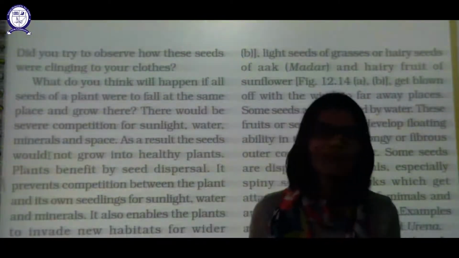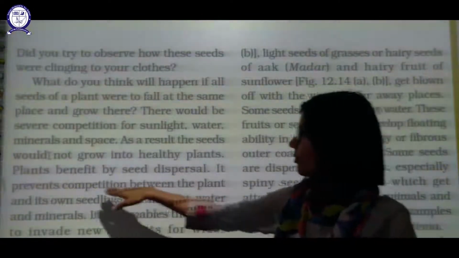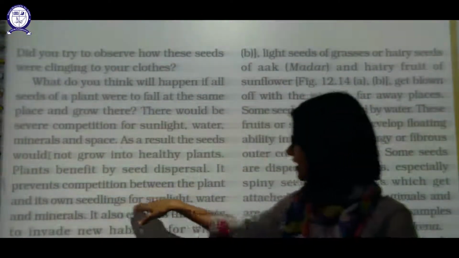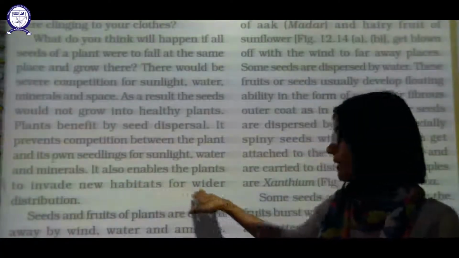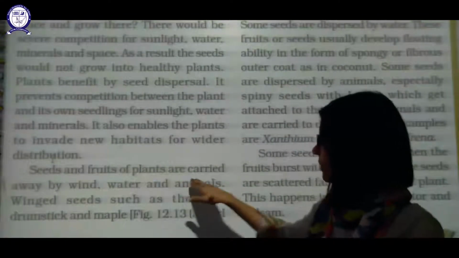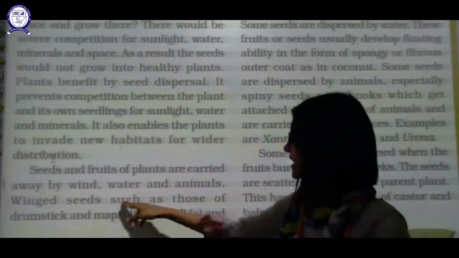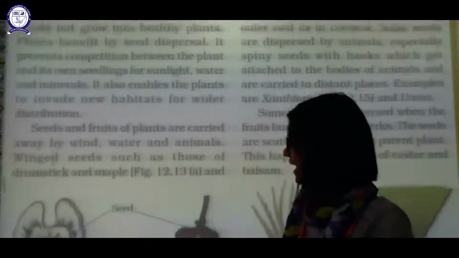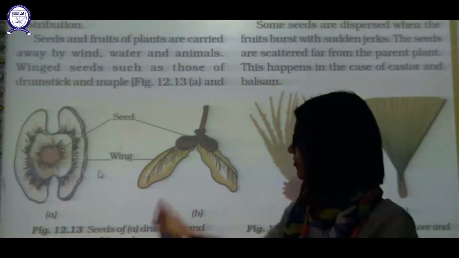Now they don't have to compete, they both can grow to their optimum size. It prevents competition of its own seedlings for sunlight, water and minerals. It also enables the plant to invade new habitat. For wider distribution, the seeds and fruits of the plant are carried away by wind, water and animals. Winged seeds such as those of drumstick and maple. You can see that drumstick and maple seeds are winged.